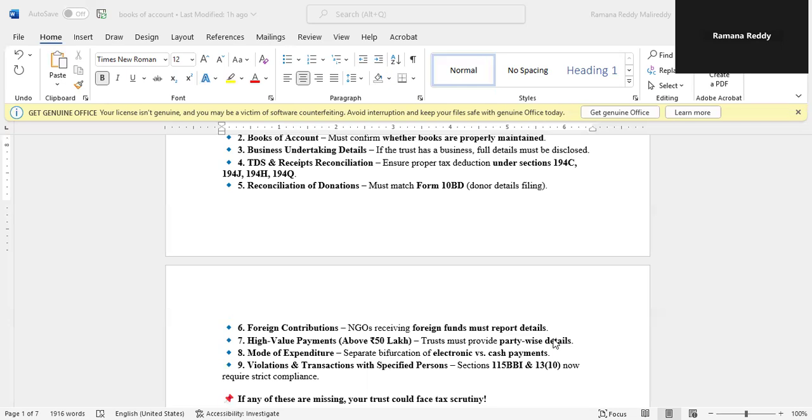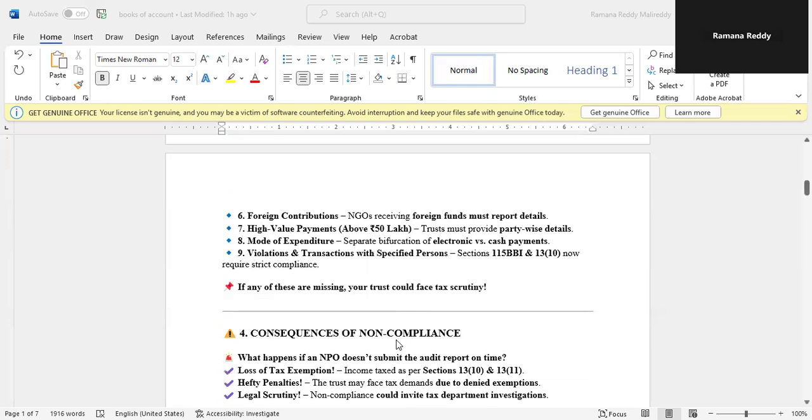Violations and transactions with specified persons. Section 115BBI and 13(3) now require strict compliance. If any of these are missing, your trust could face tax scrutiny.